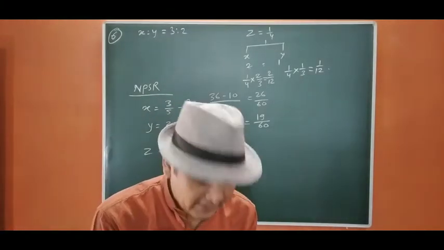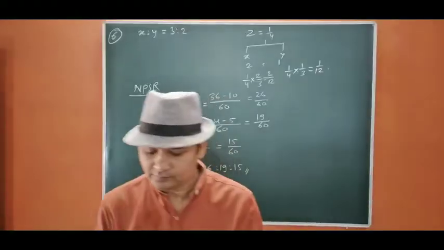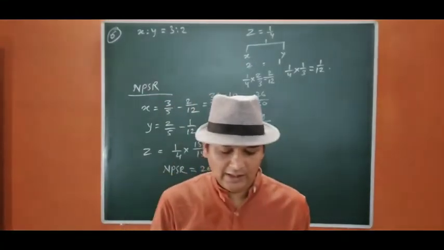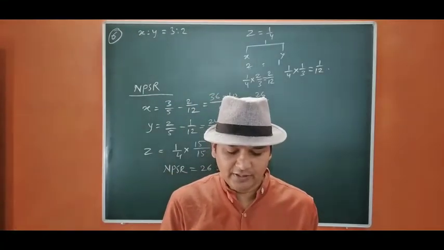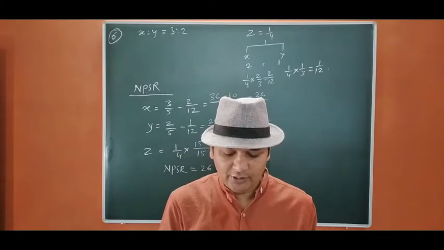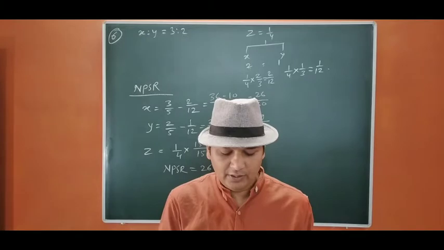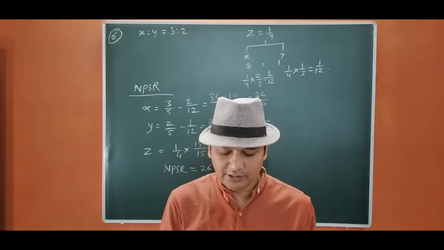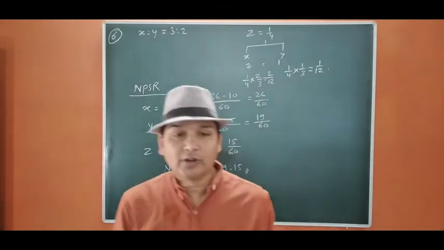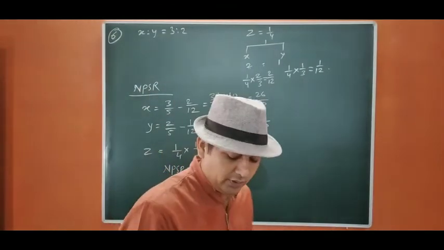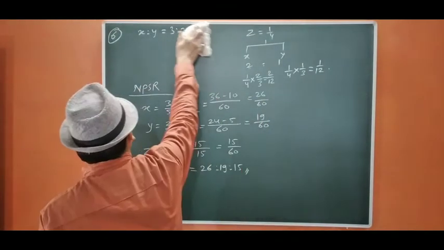Question number 7. R and S are partners sharing profits in the ratio of 5:3. T joins the firm as a new partner. R gives 1/4 share of his share and S gives 1/5 of his share to the new partner. Find out the new profit sharing ratio. Okay, so let us start. Question number 7.